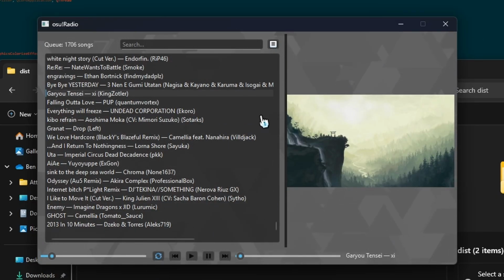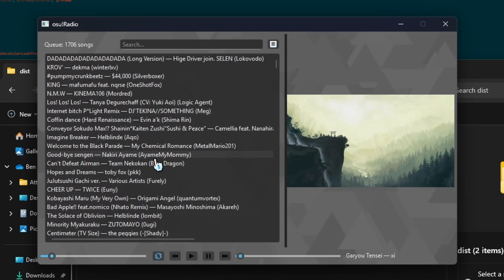The reason some beatmap backgrounds don't show up is just because I deleted all my beatmap backgrounds a long time ago. Yeah, there you go.